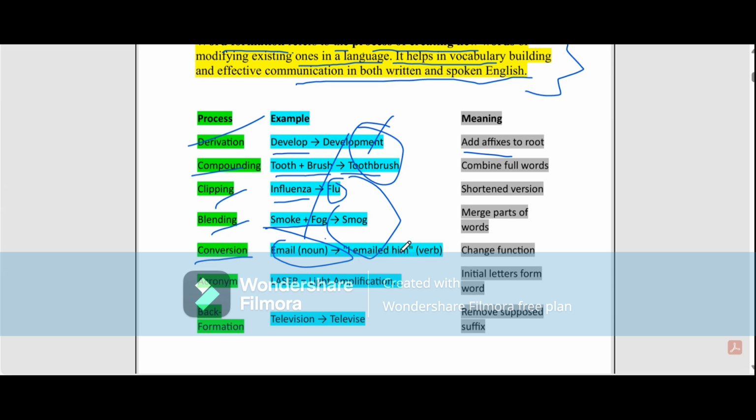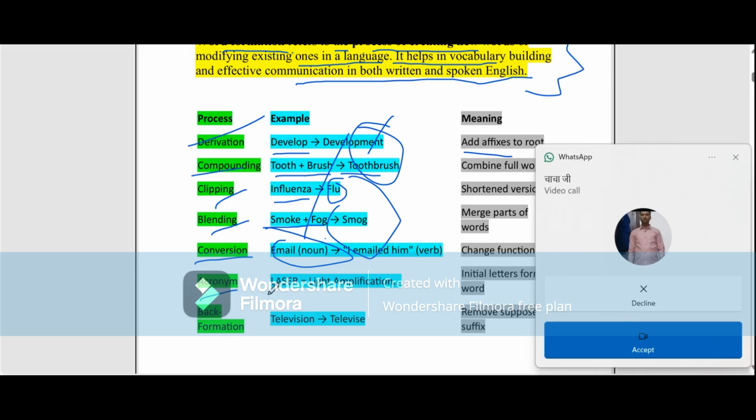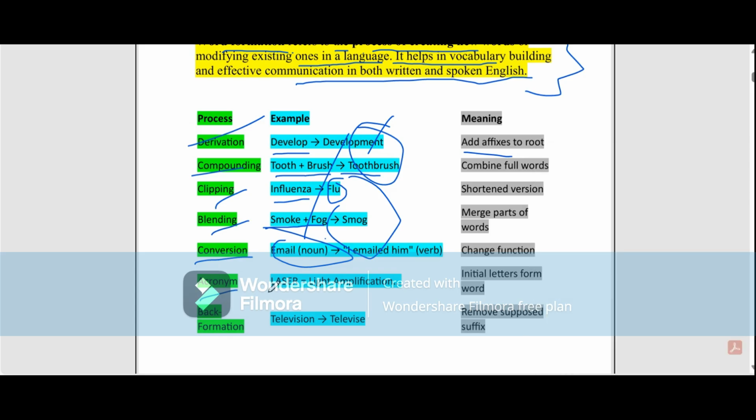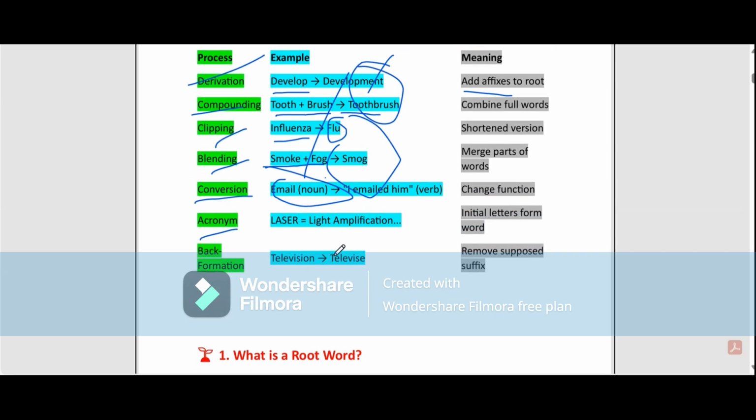Acronyms. In acronyms, basically, we make a short version of a phrase, taking the initial letters of the words. For example, laser means light amplification by stimulated emission of radiation. Another is back formation. So that is all about word formation and the processes of word formation.